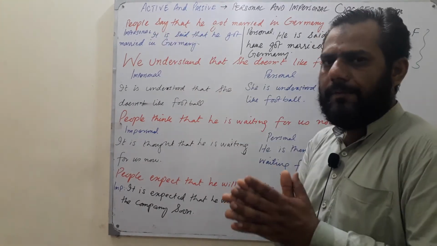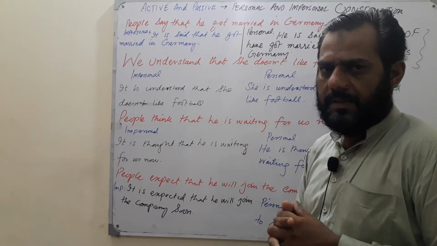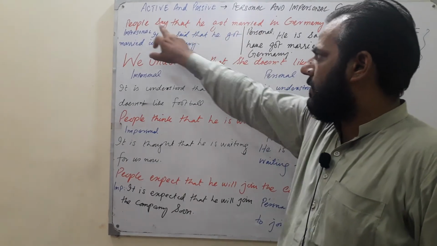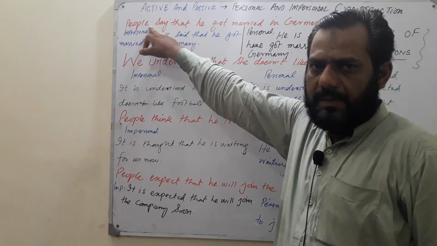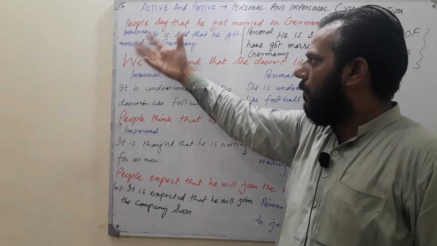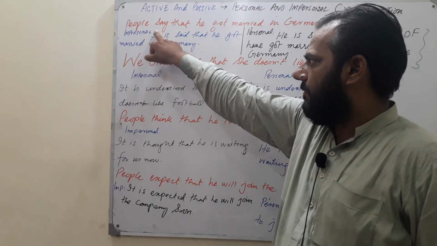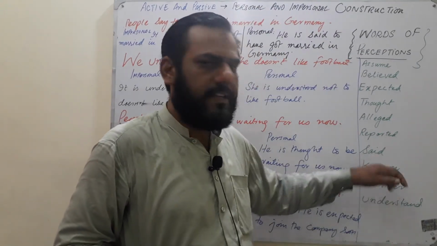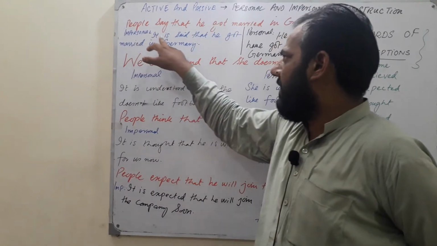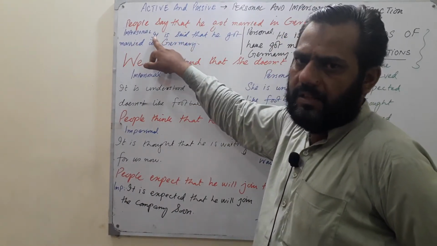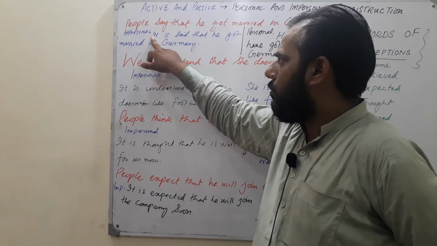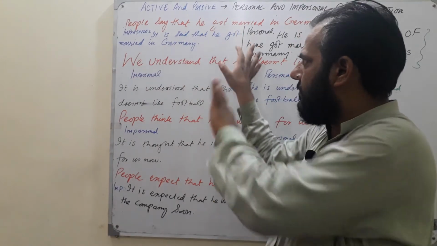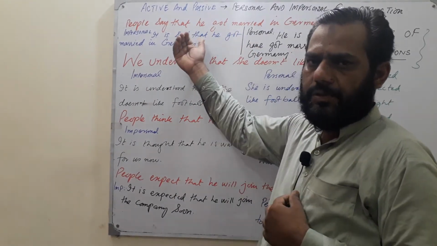Now you will have to convert into personal and impersonal. If you want to change into impersonal, you will not touch the second sentence; you will change only the first part. People say that. How would you do it? In impersonal, it is said. As I have told you, these are the perceptional words like said. Said has been used here in impersonal. So it is said. "It" is an introductory and temporary subject. So it is said that he got married in Germany, the same sentence as it was used earlier.